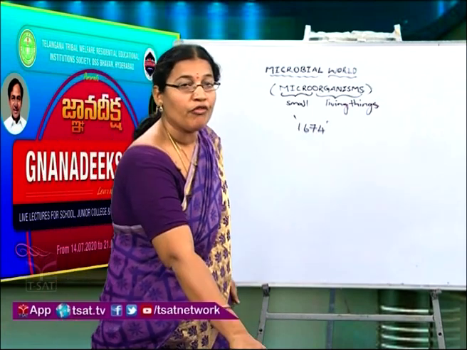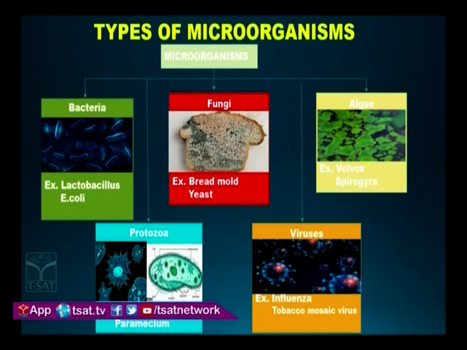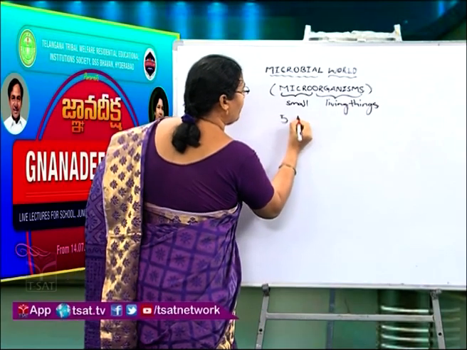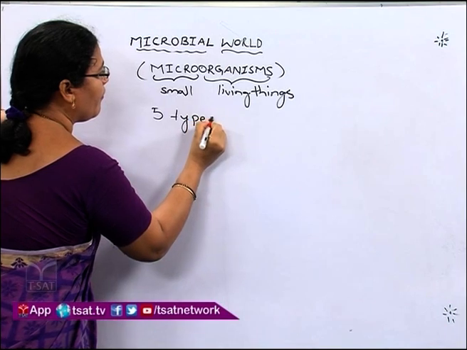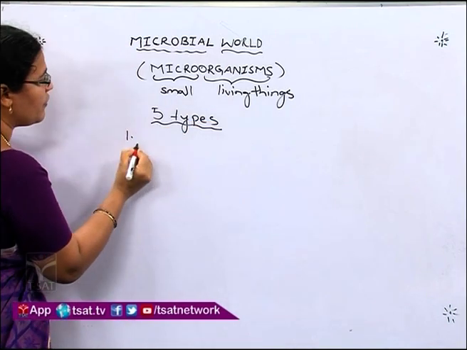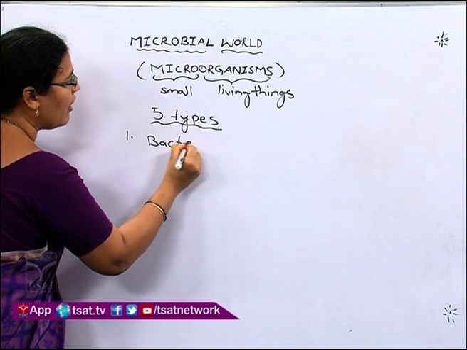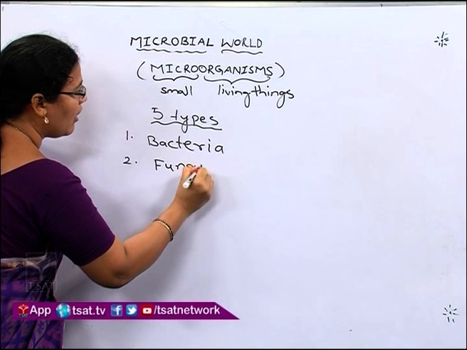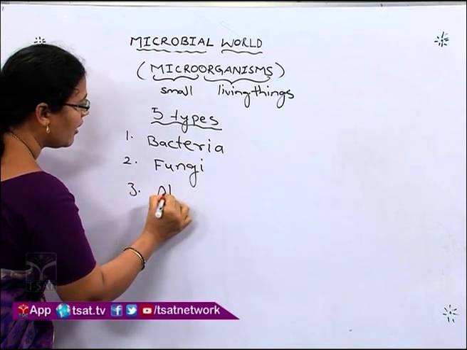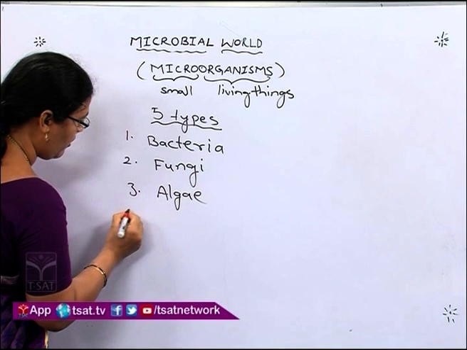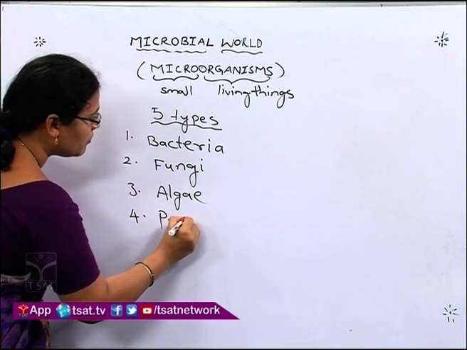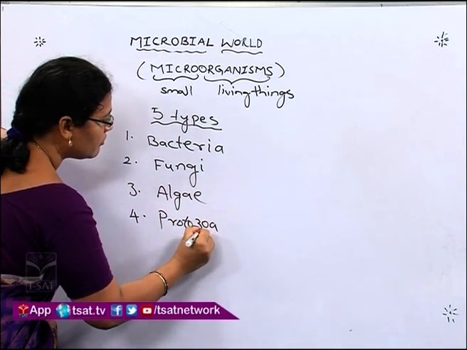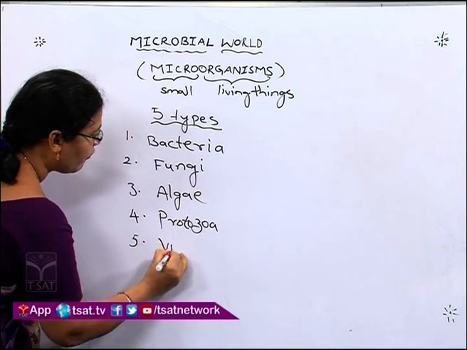Here we have 5 types of microorganisms. How many types? 5 types. The first one is bacteria, then fungi, algae, protozoa, and viruses.